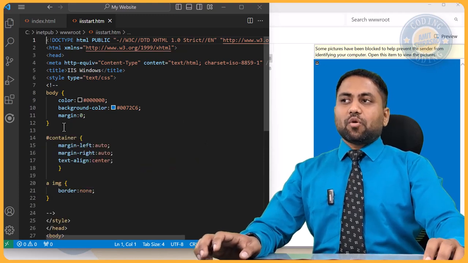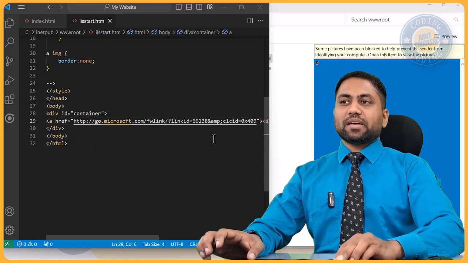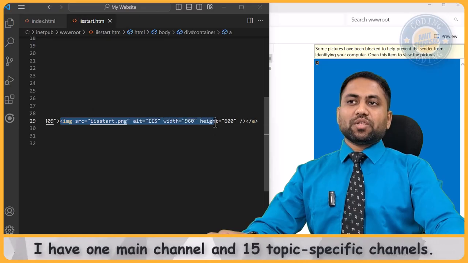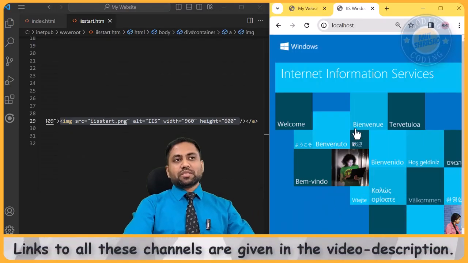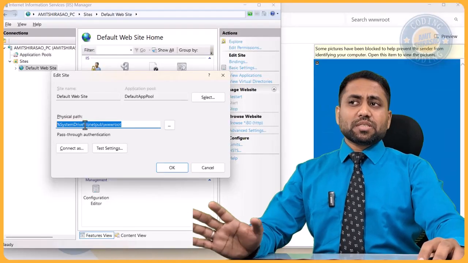So if you open this HTML, then you will see that this is how it is. It just has a body having one anchor tag, and this anchor tag has one image inside it. So when you click on this image, then it will redirect you to somewhere else. When you click on this, it redirects you to whatever is that hyperlink. So this is a very, very simple website. So this is where this website is.